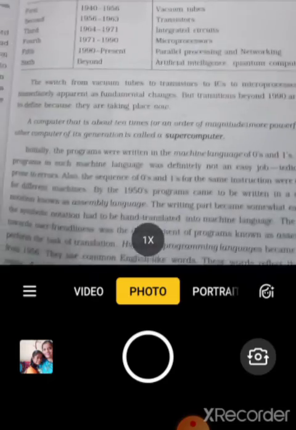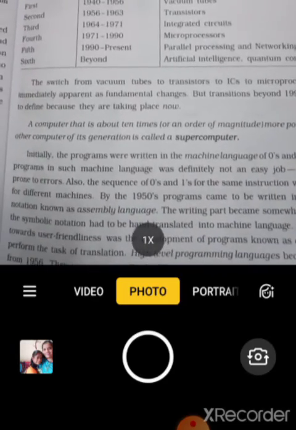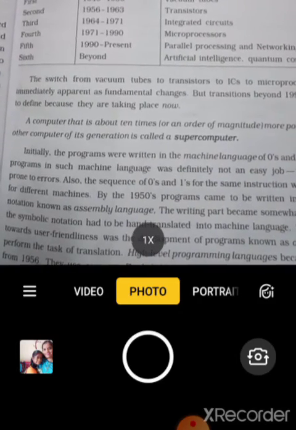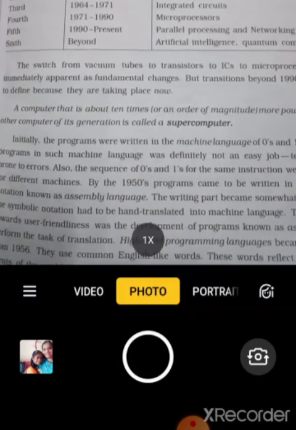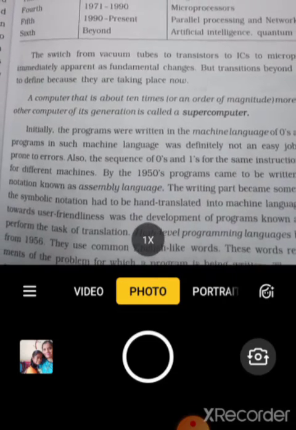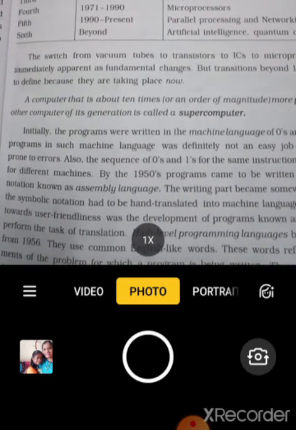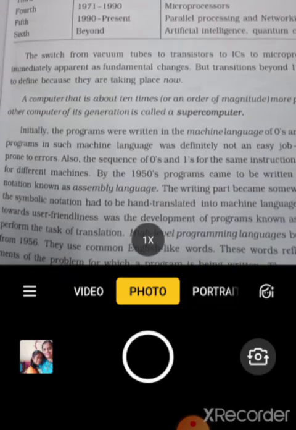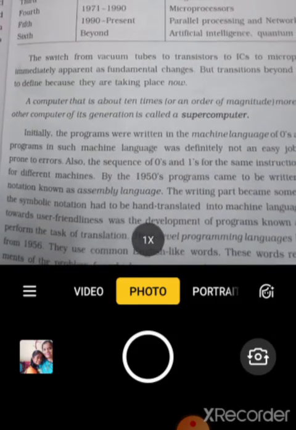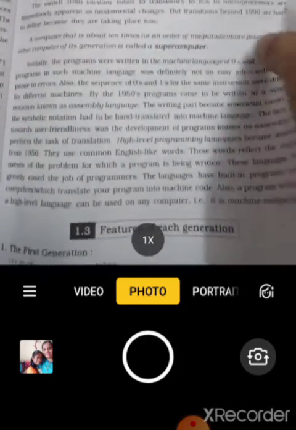So today you have homework. You have to write down this table in your computer book, otherwise in your rough notebook. Okay students, no problem. Generation, general period and area. So you can get a better understanding. Now what features each generation has, I will show you with pictures and explanation also. Yes or no students?